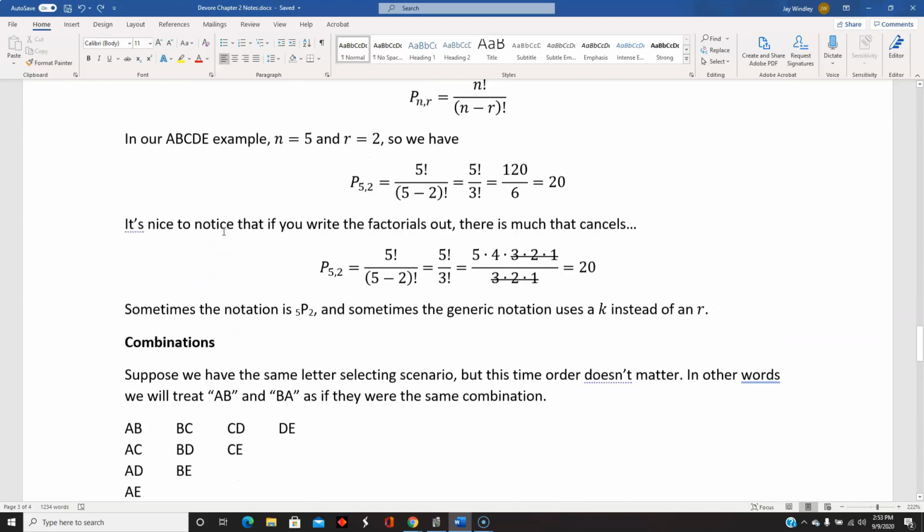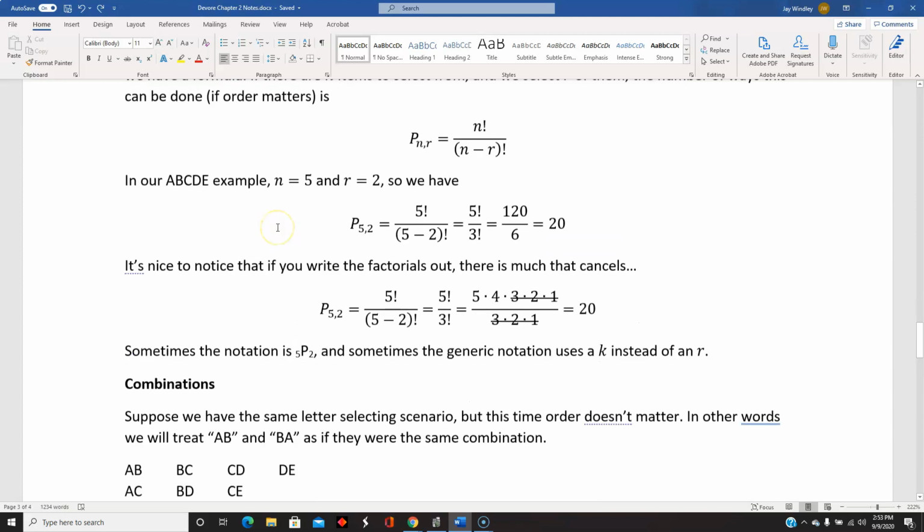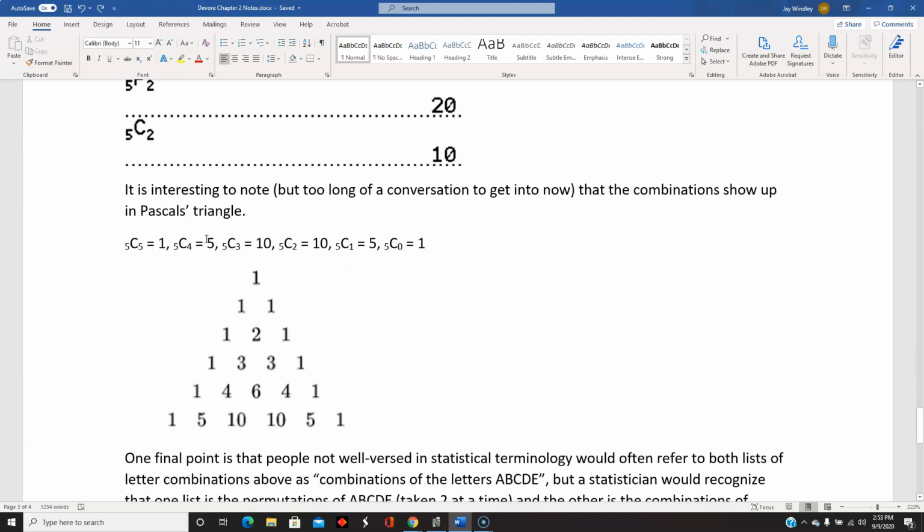A person well versed in statistical terminology would recognize that this is all the permutations of A, B, C, D, E, taken 2 letters at a time, while this is all the combinations of the letters A, B, C, D, E, taken 2 at a time.